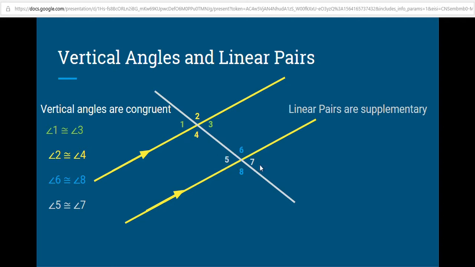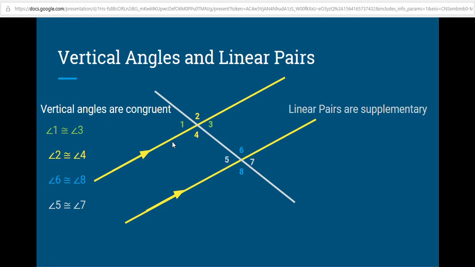The other special pairs of angles that are created are linear pairs. Linear pairs are angles that are adjacent to one another. 2 and 3 are adjacent. They make a straight line, the gray line. They are a linear pair, which means they add to 180. 1 and 2 are adjacent. They make a straight line, this yellow line, which means they add to 180.